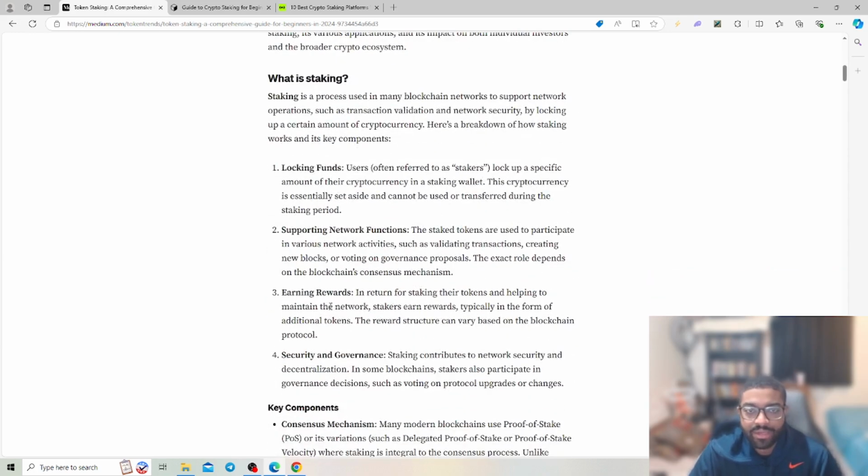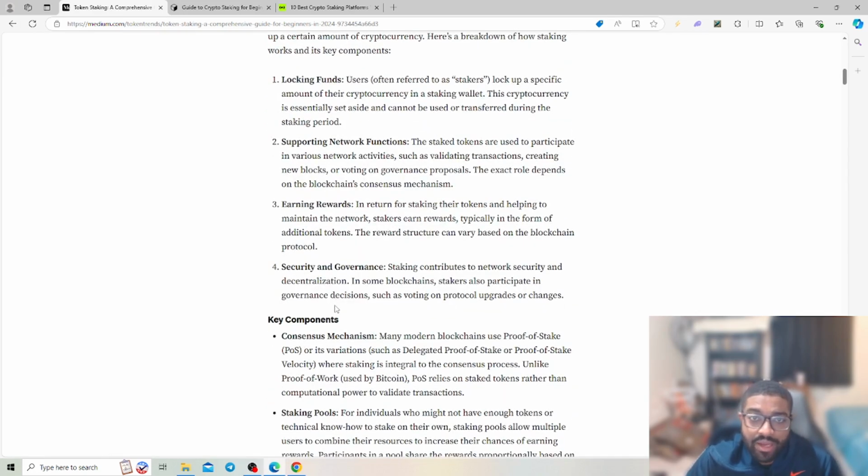So let's scroll down a little bit. I'm going to just break some of this down. What is staking? Staking is a process used in blockchain networks to support network operations such as transaction validation and network security by locking up a certain amount of cryptocurrency. Here's a breakdown of how staking works and its key components. So you have locking funds. Users lock up a specific amount of cryptocurrency in a staking wallet. This cryptocurrency is essentially set aside and cannot be used or transferred for the staking period.